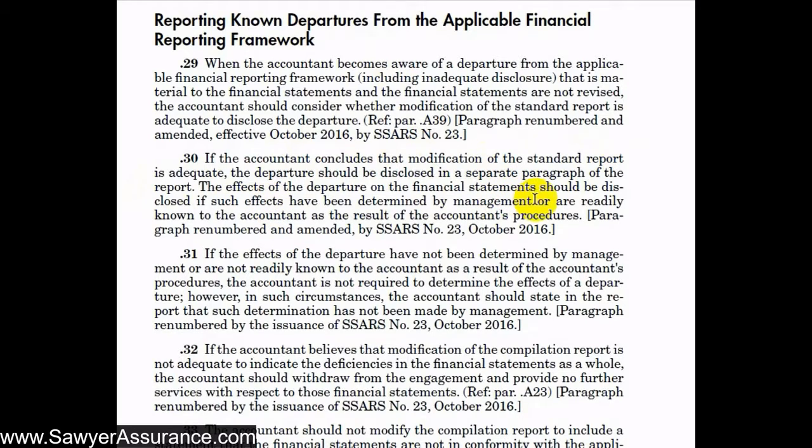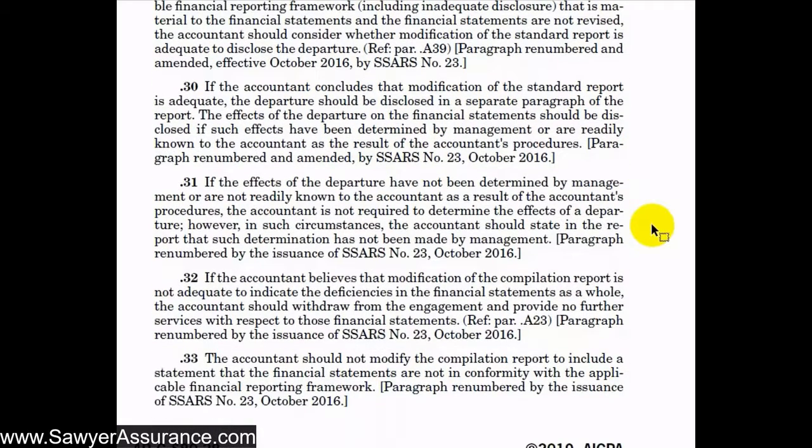So what amount or what type of disclosure would have been included if we had not departed from the financial reporting framework? What was different because we did depart from the financial reporting framework? And so if the effects of the departure aren't readily known to us based on our procedures, we're not really required to determine the effects of the departure.